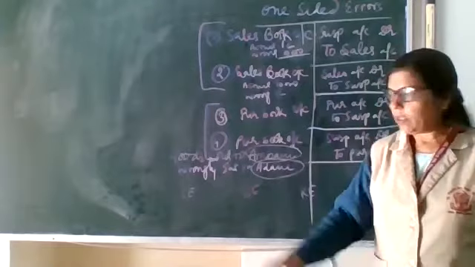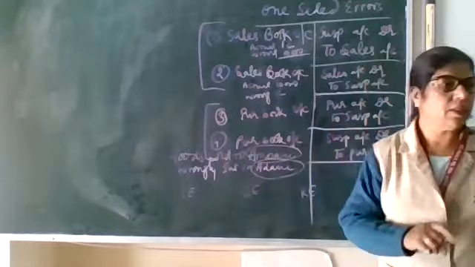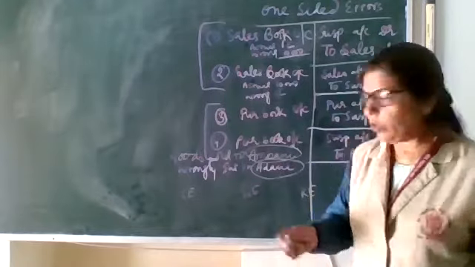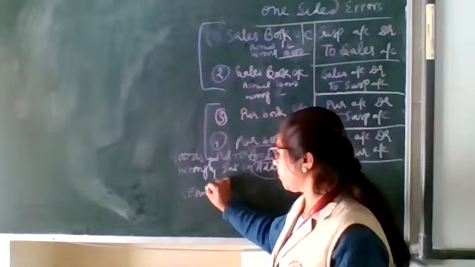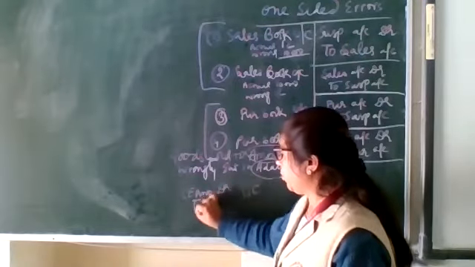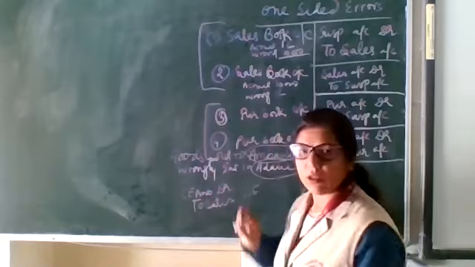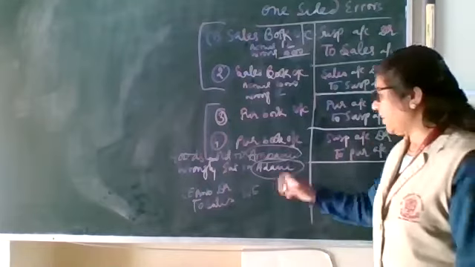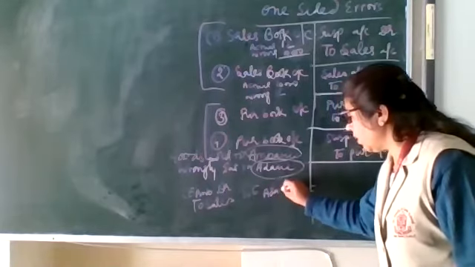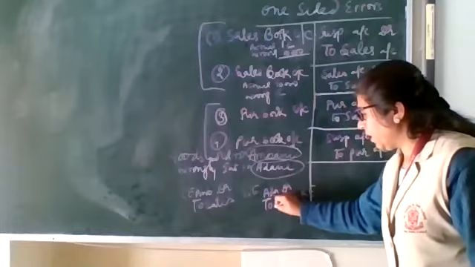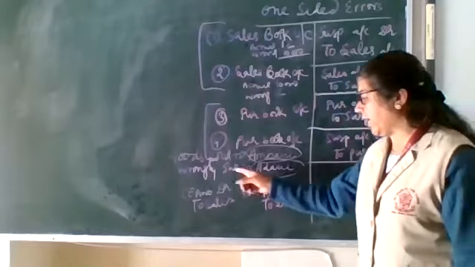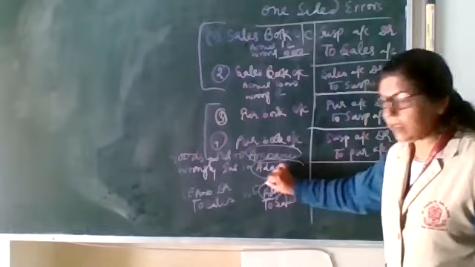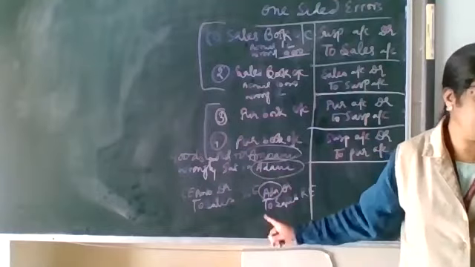First, the correct entry. Goods sold to Ambani. What will be the entry? Ambani debit to sales. Who is the receiver? Ambani. Debit to sales. Okay. Now what is the wrong entry? Adani debit to sales. Now it is easy to identify who is wrong here. Adani is wrong here on the debit side.